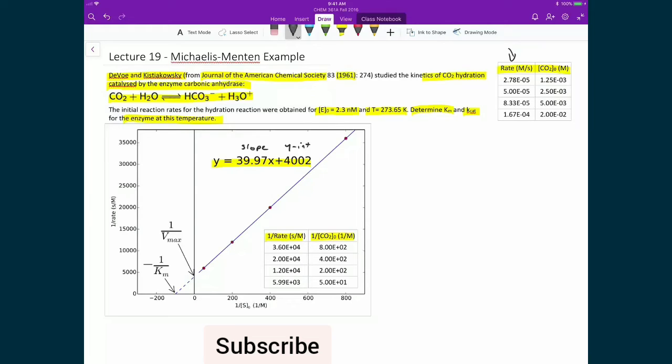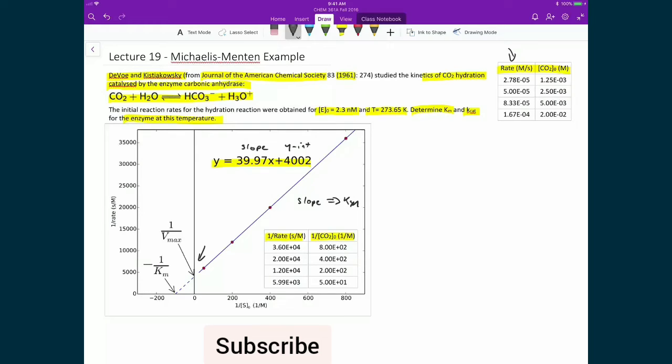And so it's going to be based on these values that I'm going to be determining the maximum rate for this reaction, and based on the slope I'm going to be finding out what exactly my Michaelis constant is.